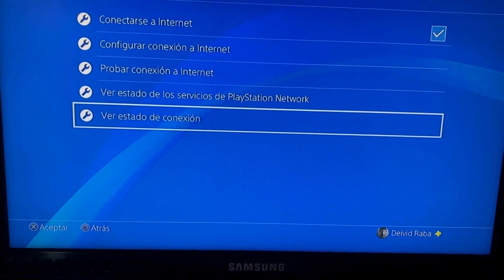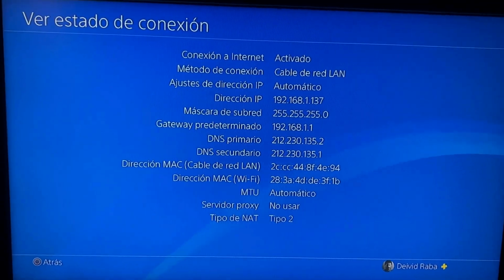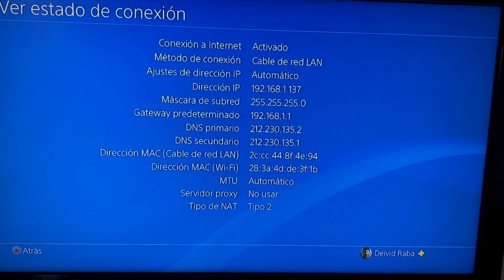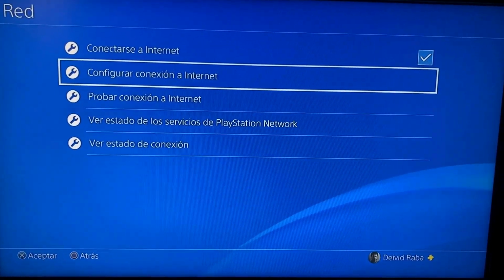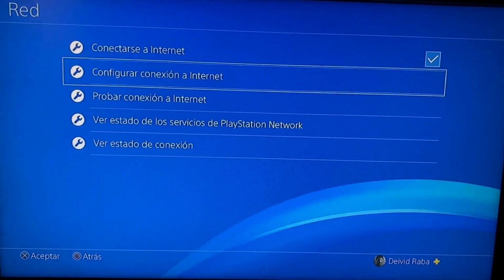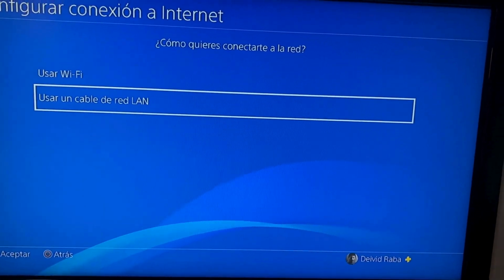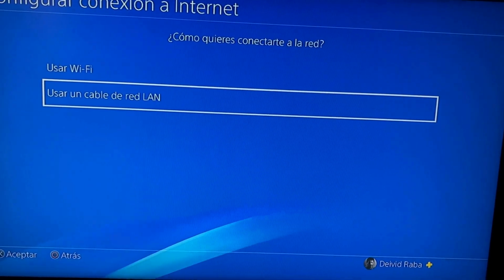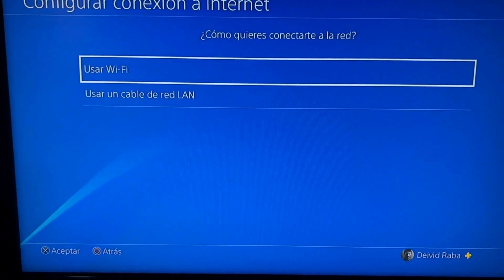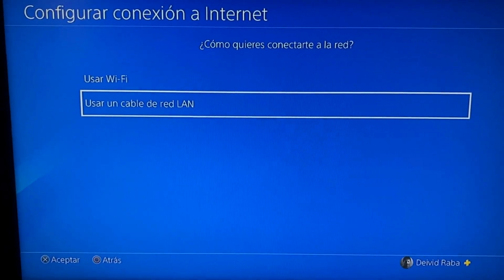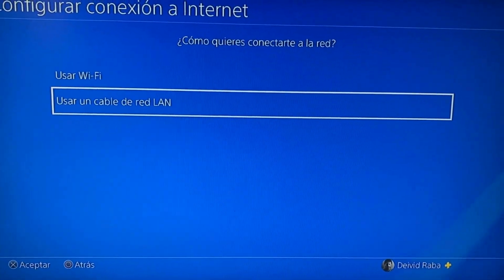Here, if you have any error, you go to the configuration of the internet connection. Here you have to connect to the network, step by step, by Wi-Fi or by LAN cable, and you solve the problem.